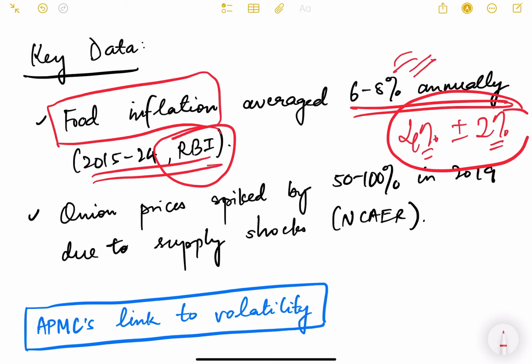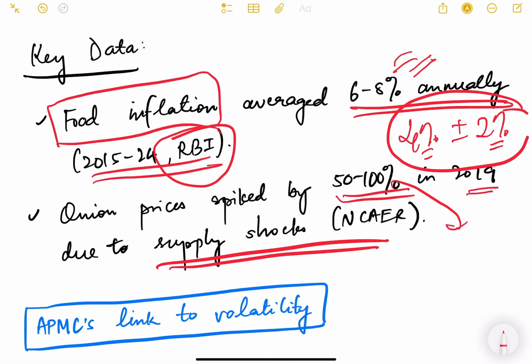And onion prices spiked by 50 to 100% in 2019 due to supply shocks. Okay, so 50 to 100% meaning if the onion was 20 rupees per kg, then because of this it increased to almost 40 rupees per kg. So a 100% hike means prices doubled. And similar episodes happened back in the 1990s also, I think in 1993, when the onion prices had spiked like this.